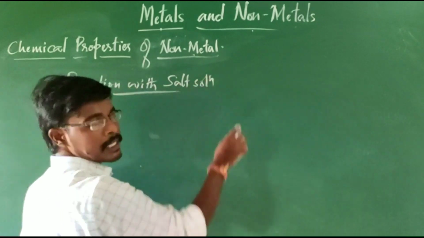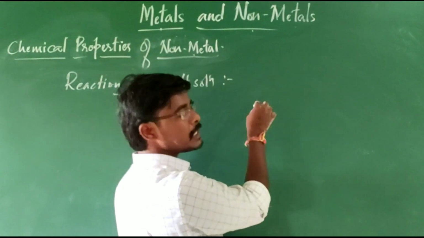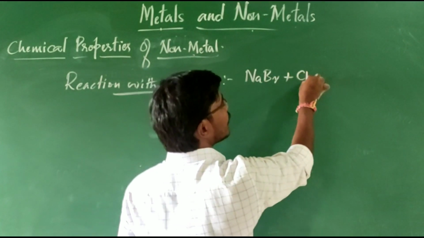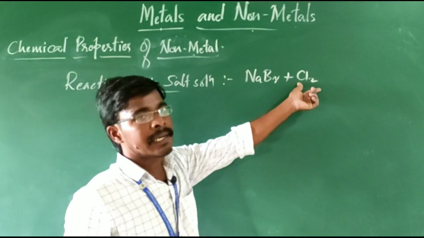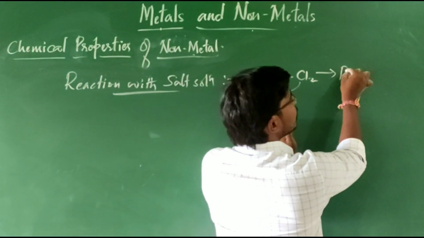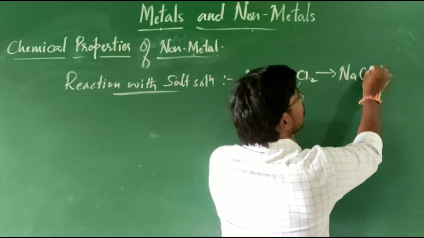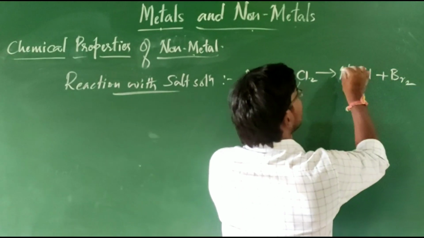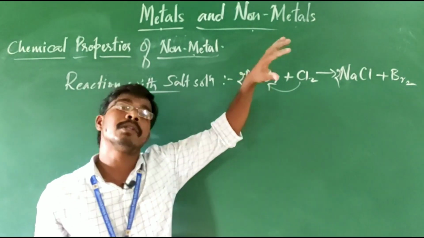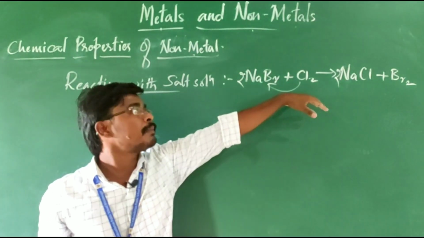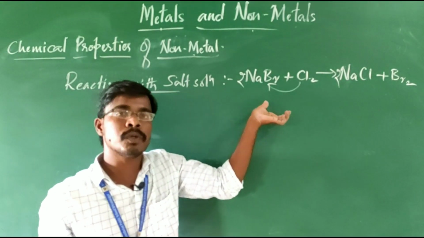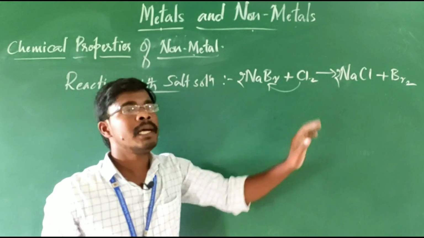Reaction with salt solution, a simple example: if you take a salt like NaBr, and in NaBr you add chlorine gas, okay. Chlorine is a non-metal that has the ability to displace bromine, so a simple displacement takes place and it forms NaCl, with bromine gas liberated outside. Clear? So a simple displacement takes place. In metals also, with salt solution a displacement reaction took place, and with non-metals here also a single displacement reaction takes place.